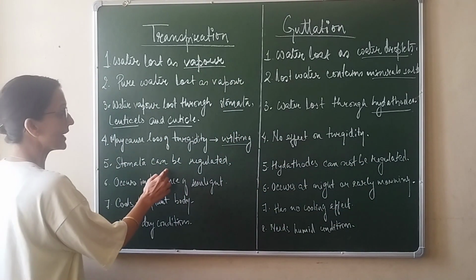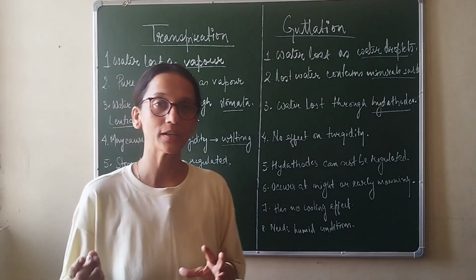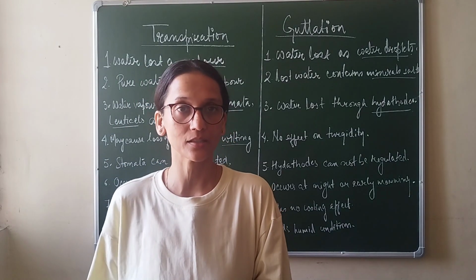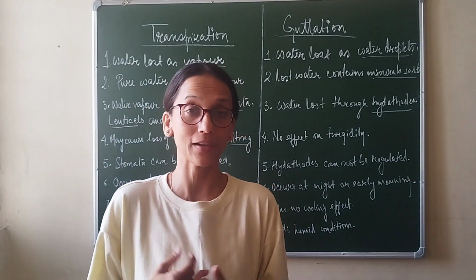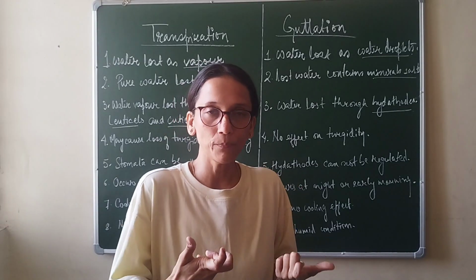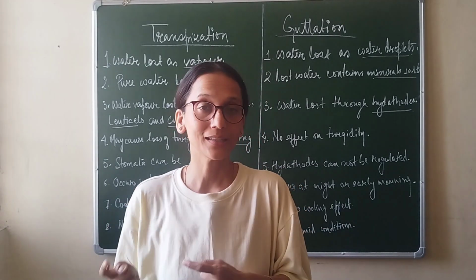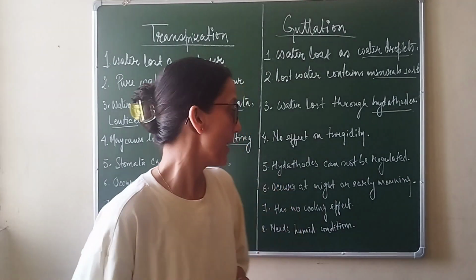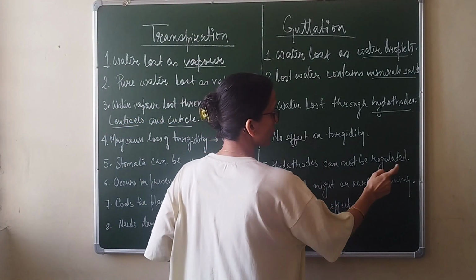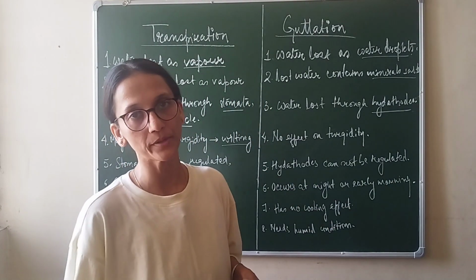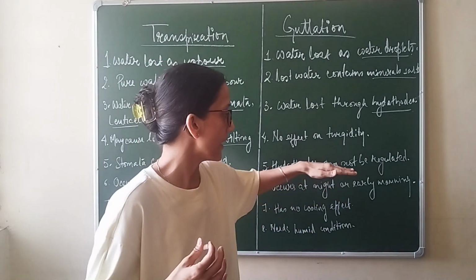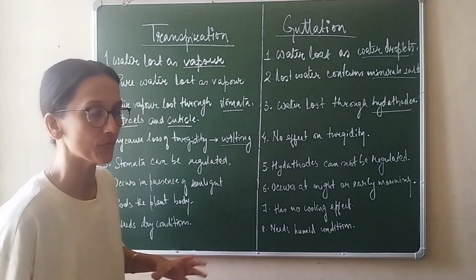Next, the stomata can be regulated. How can we regulate the stomata? We already know if the guard cells are turgid, then we get to see the stoma. If they are flaccid, the stoma closes. So the opening and closing of the stoma is determined by the turgidity and flaccidity of the guard cells. But in case of hydathodes, they cannot be regulated. That means they are always open and they do not close. So they are not regulated by any factors.